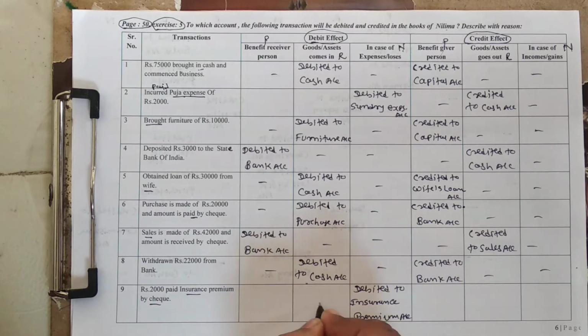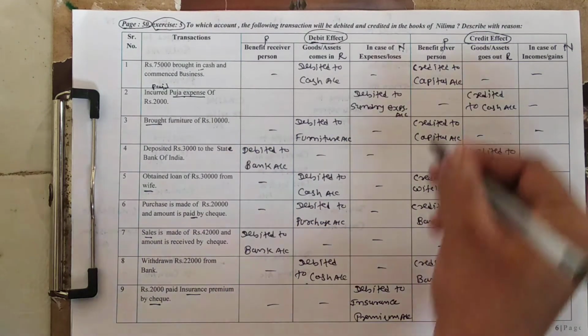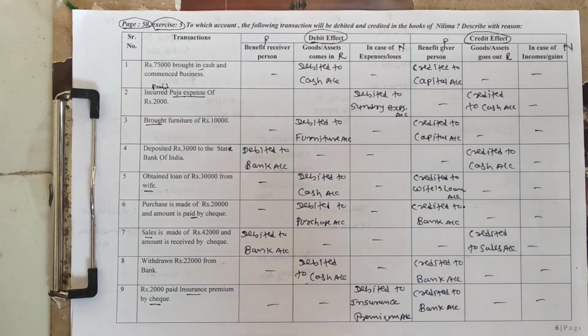Understand? And what will be credit effect? It is paid by check, student. When check is issued, our bank is giver and bank is a person. So credited to bank account. Understand?